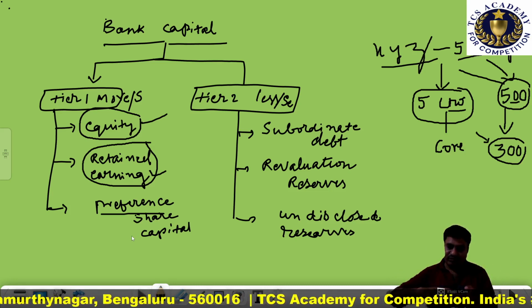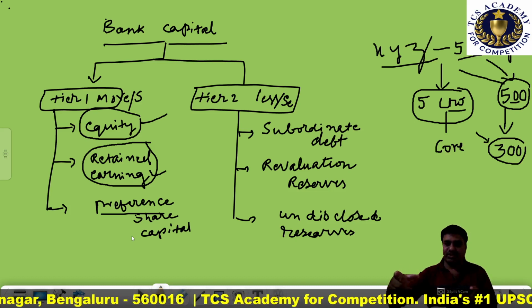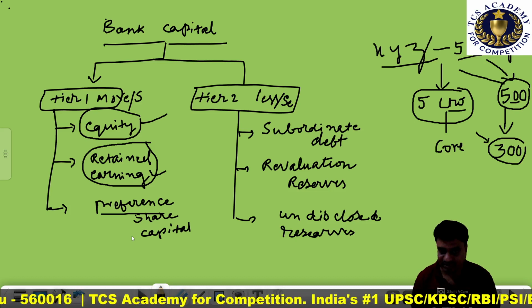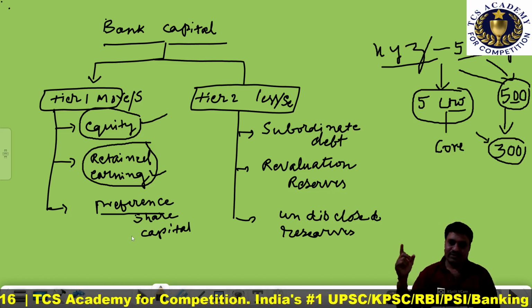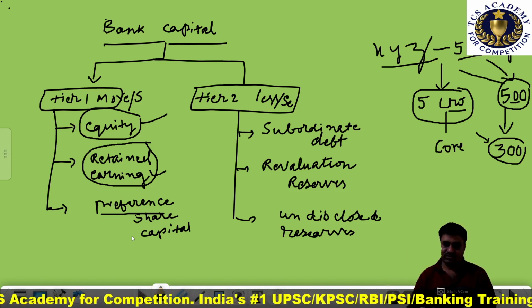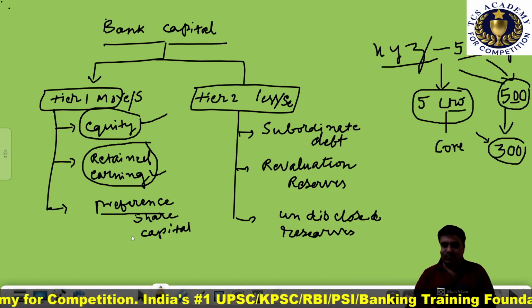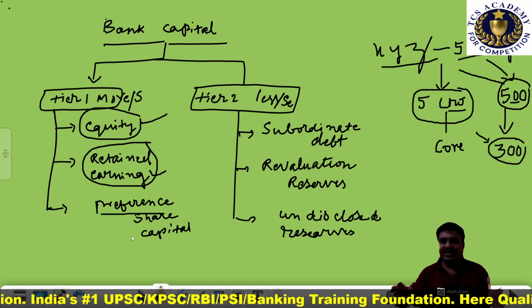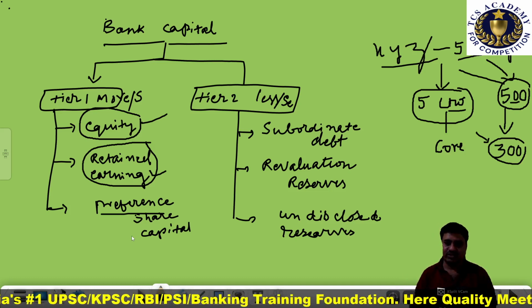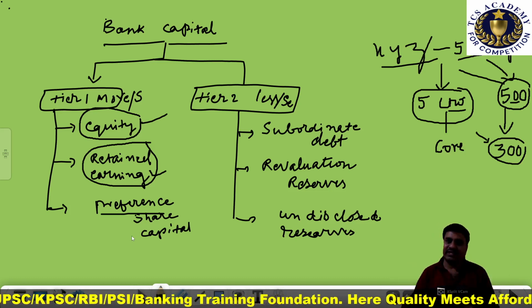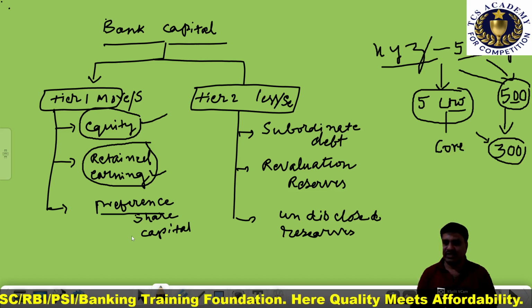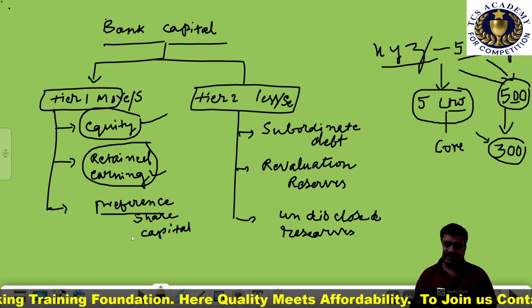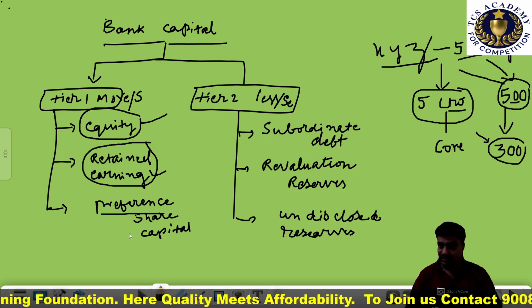Whenever the profit has to be distributed among the shareholders, first priority is given to the preference shareholders. Whatever profit is left after distributing the dividend to the preference shareholders can be distributed to the equity shareholders, or the same money can be retained in times of financial crunch. Is that clear? Yeah.